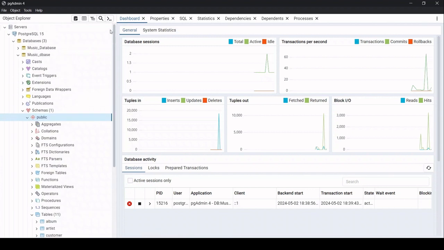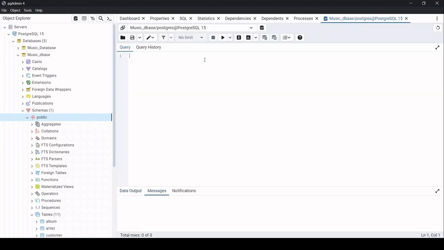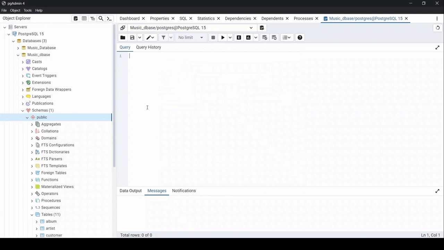Now I'll just open the query tool over here. Here we will be dealing with 3 sets of questions. The first set will be easy questions, the second will be moderate, and the last will be advanced. Let me just quickly put up the easy questions first.